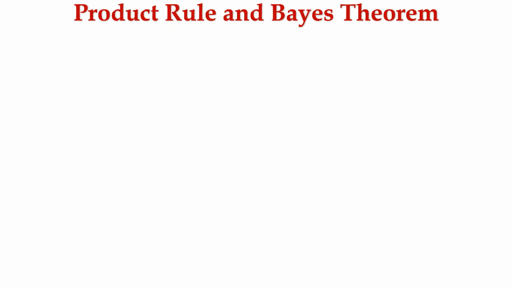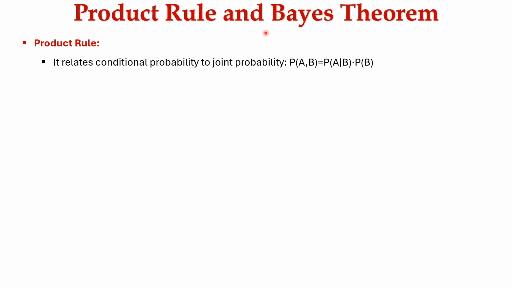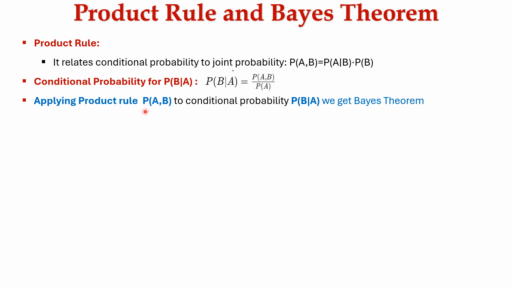Now let's learn about product rule and Bayes theorem. Product rule relates the conditional probability to joint probability. That is, probability of A comma B is equal to probability of A given B into probability of B. Conditional probability for probability of B given A is equal to probability of A comma B divided by probability of A. Applying product rule, probability of A comma B to conditional probability of B given A, we get Bayes theorem. Probability of A given B is equal to probability of B given A into probability of A divided by probability of B.